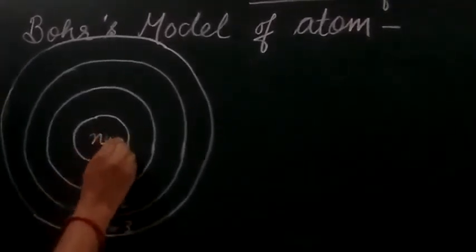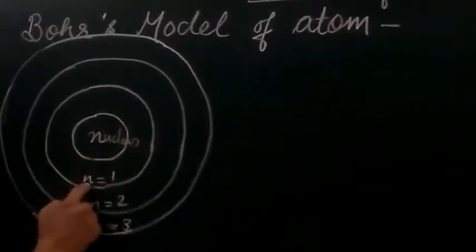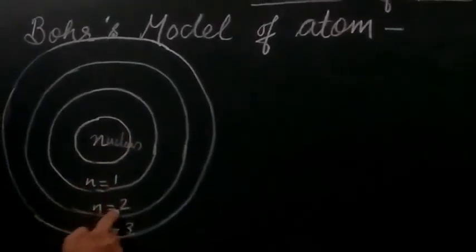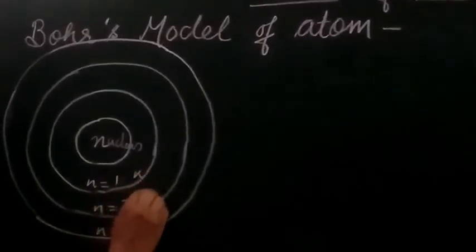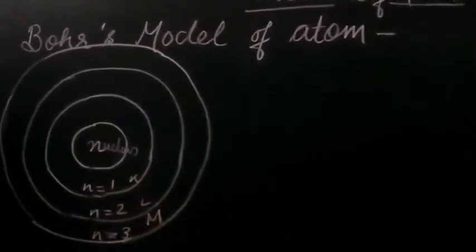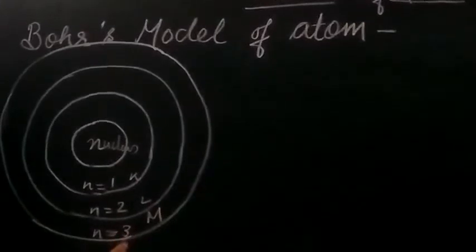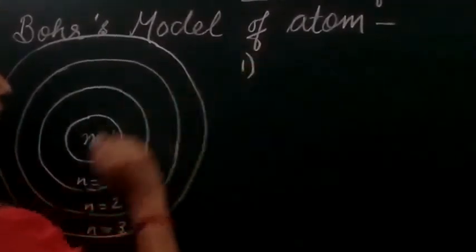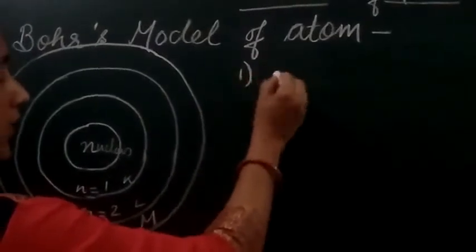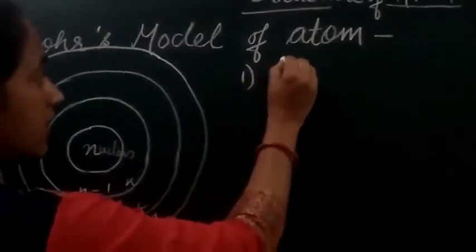This is the nucleus here. This is shell number 1, shell number 2, shell number 3. Here it will denote the K shell, L shell and the M shell, and progressively it moves ahead. So we can say that the first point is that,